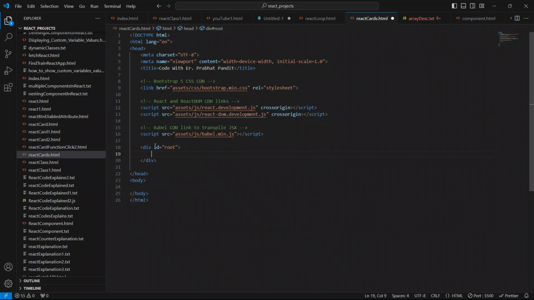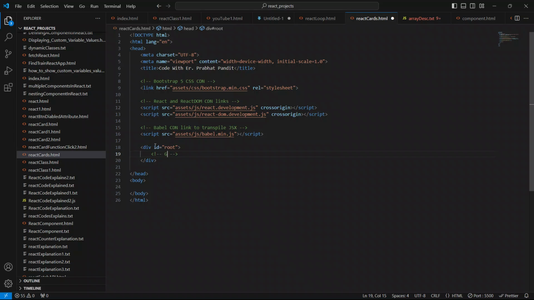Let me write a comment here about what React is going to do.